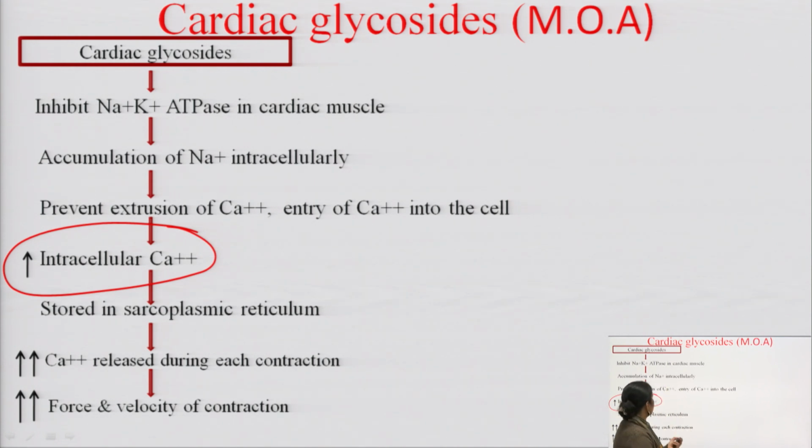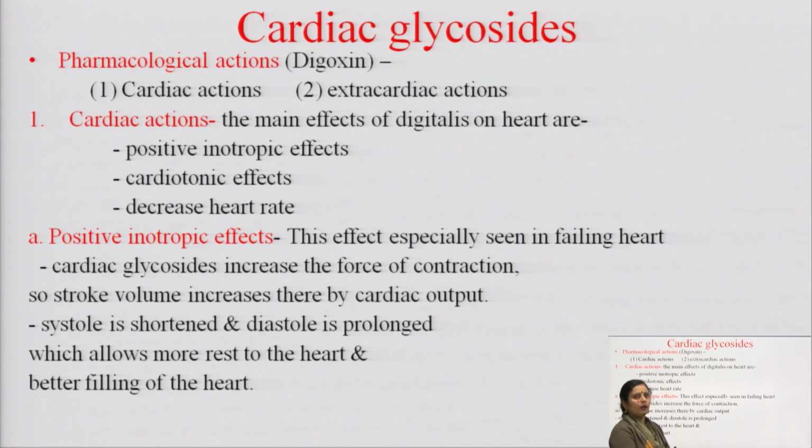Now come to the pharmacological action of the cardiac glycoside. Firstly, we see the cardiac action and extracardiac action. Cardiac action means what is the effect of the cardiac glycoside on the heart, and extracardiac means what is the effect of the cardiac glycoside other than on the heart. The main effect of digitalis on the heart is positive inotropic, cardiotonic, and decreased heart rate. So, the first action is the positive inotropic effect. This effect is especially seen in the failing heart.